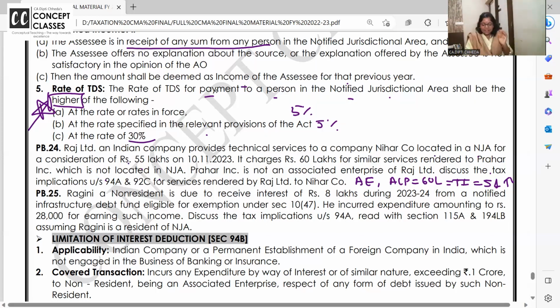All right. Once again, shall I say the gist और इसको कैसे solve करोगे? लिख लिया. देखो, I am doing normal transaction with an entity who is located in the NJ. Whatever transaction I do, this is treated as associate enterprise. Ma'am, but actually it's not associate. 13 में से कोई भी criteria, आधे से ज्यादा director appoint करो, ये करो, वो करो, कुछ भी नहीं है.